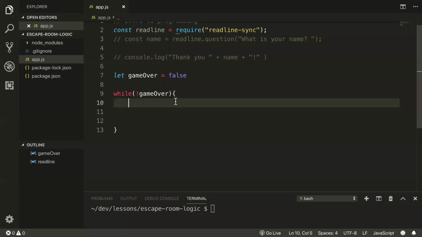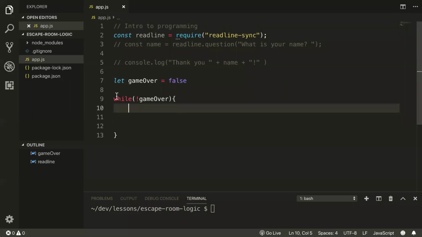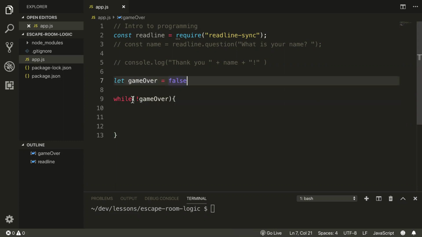Good reminder. Yeah, so we've got this while loop here that will continue until this condition hits false. By default, we're setting a Boolean to false and saying, hey, while that is not true, keep going, so that we can build our game in here.